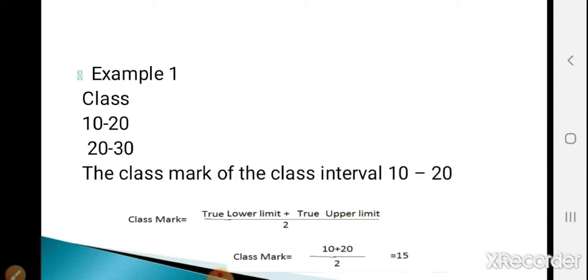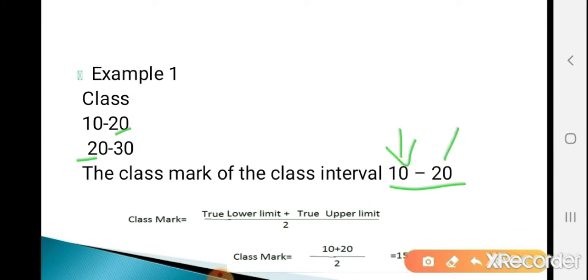Okay. So see the example, we are given the classes 10 to 20, 20 to 30. The given classes are in exclusive form, so no need to convert. Here the upper limit of the current class is equal to the lower limit of the next class. So my example is: find the class mark of the class interval 10 to 20. The formula for calculating class mark is true lower limit plus true upper limit divided by 2. What is the lower limit? 10. What is the upper limit? 20. So 10 plus 20 divided by 2, that is 15. So 15 is the class mark of the class interval 10 to 20.